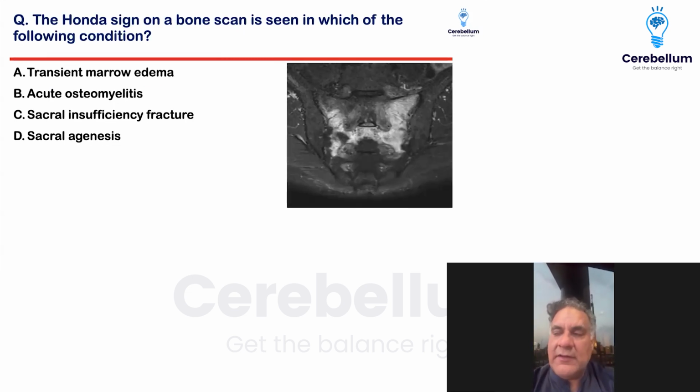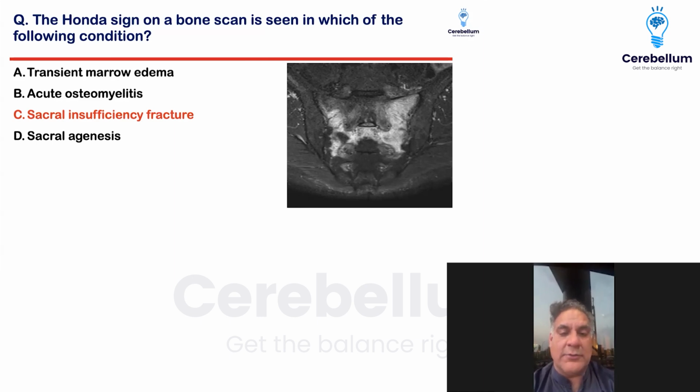Now, this question I'm very sure Dr. Zainab will also discuss with you, but since the students in the Cerebellum Telegram group tagged me, I have included it. The Honda sign, the Honda car logo, is identified in sacral fractures, insufficiency fractures. This will be covered in detail in radiology. I just covered it because I was tagged by multiple students. So the answer here is sacral insufficiency fractures.